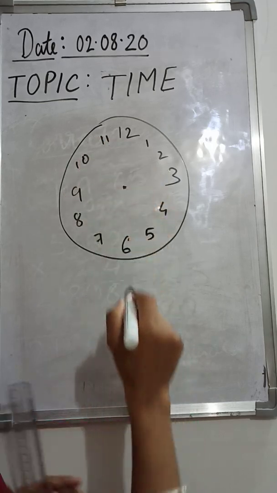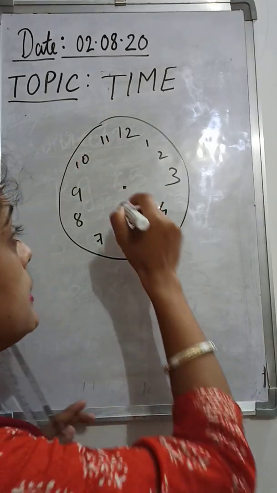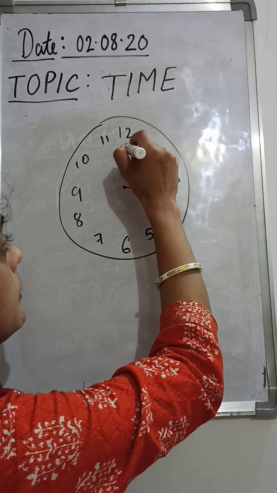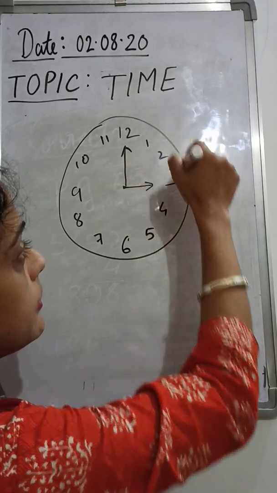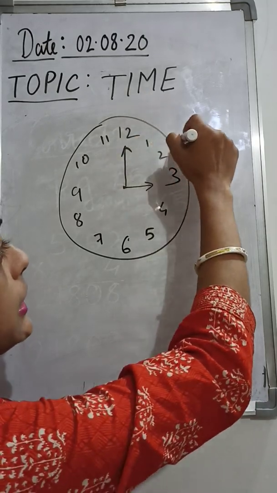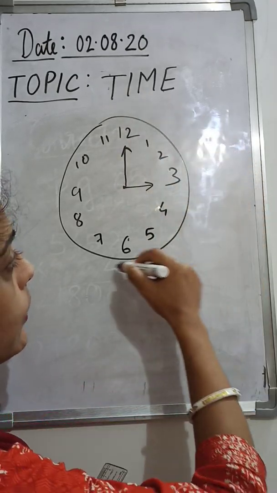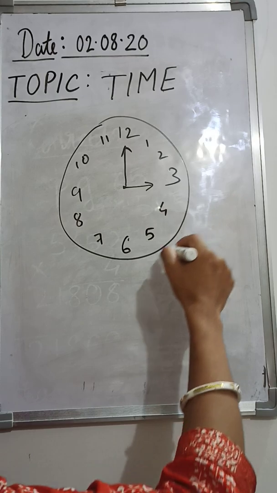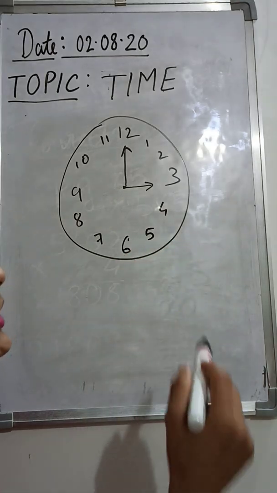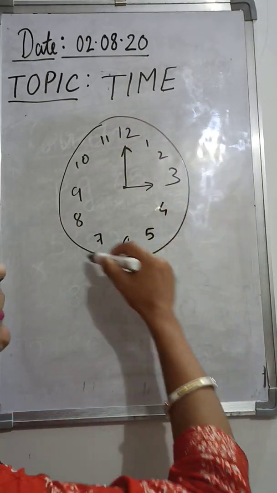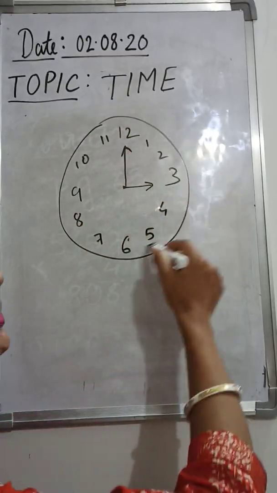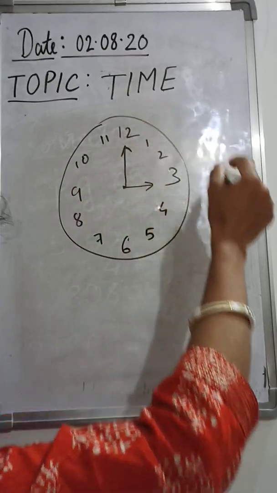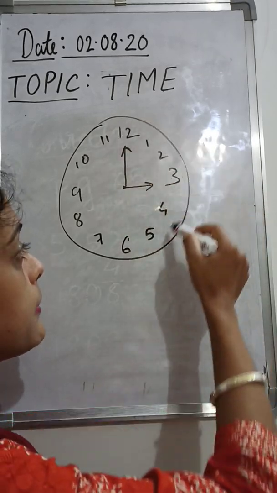Now I have already discussed the hour hand and the minute hand. The hour hand is the short hand, the minute hand is the long hand. There are 5 divisions between each number, 5 minutes, 5 minutes, 5 minutes. The whole one round of the clock makes 60 minutes. That means this is 1 hour. Starting from 12 it reaches 12 again, that means 60 minutes have passed, that means 1 hour has passed.